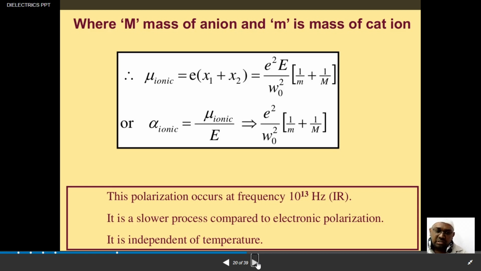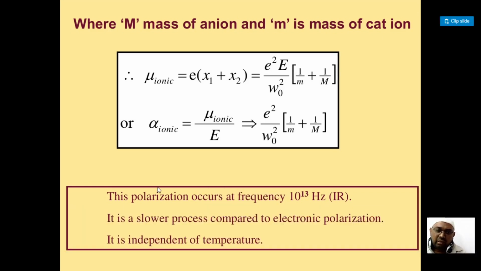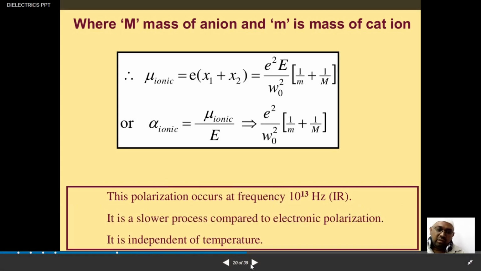Ionic polarization occurs at a frequency of 10 to the power of 13 hertz, which is in the infrared range. Electronic polarization, discussed previously, occurs in the range of 10 to the power of 15 hertz. So ionic polarization is a slower process compared to electronic polarization, and this type of ionic polarization is independent of temperature.